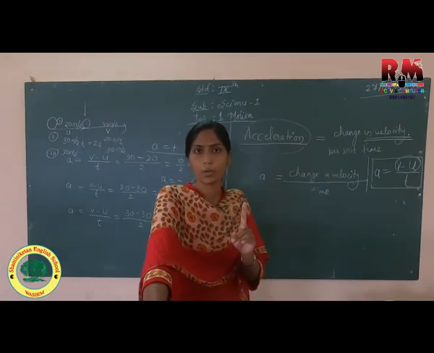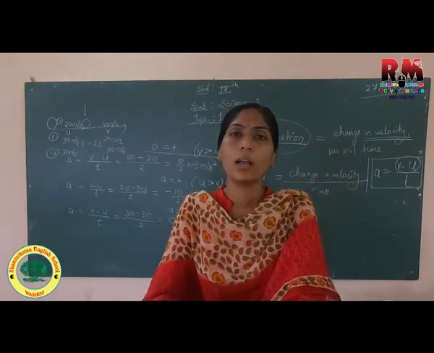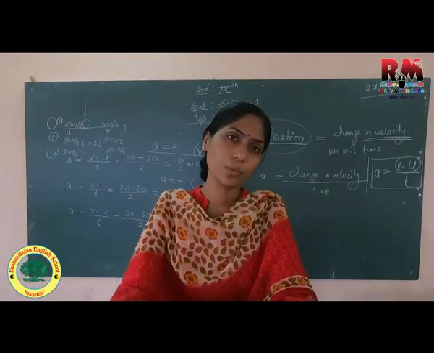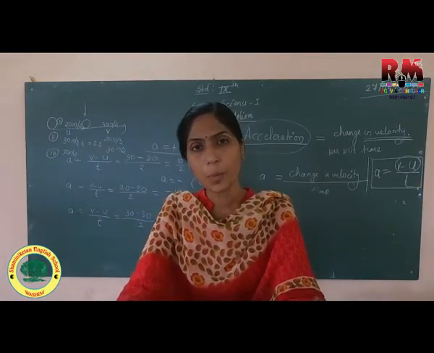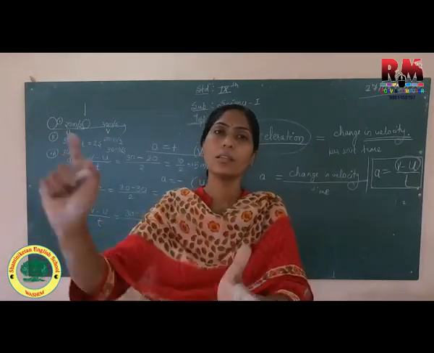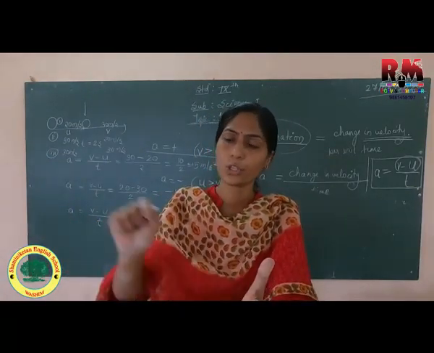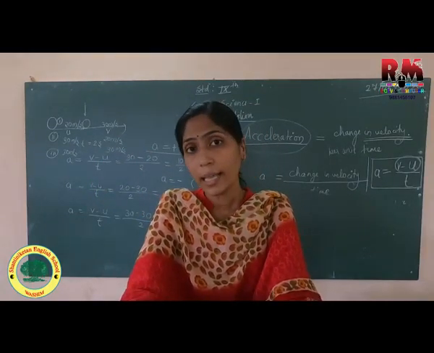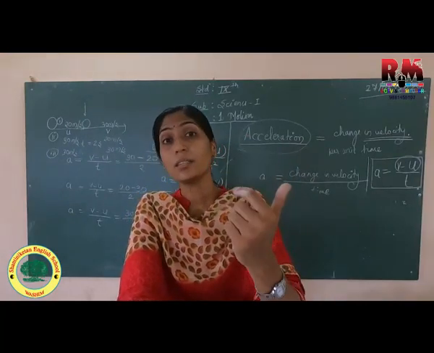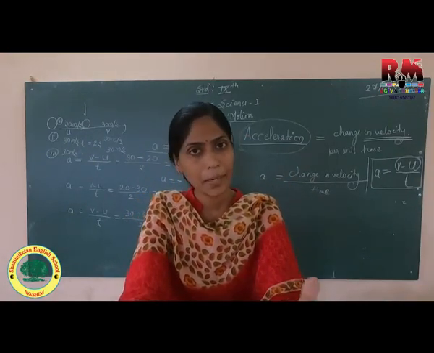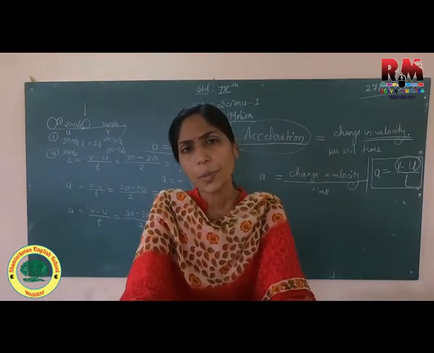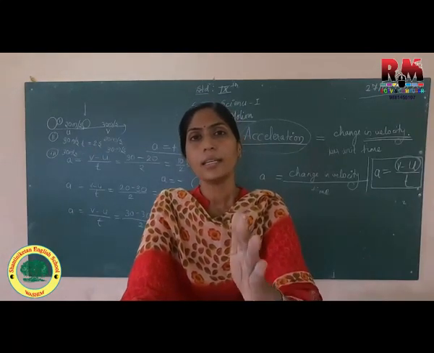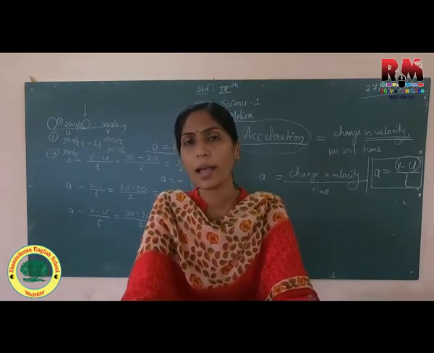So very first physical quantity which we have studied was distance. What is distance? Distance is the actual path covered by an object. Okay. So displacement. Displacement is what? The shortest distance between initial and final position. Shortest distance between initial and final position is called as displacement. Then we have seen speed. Speed is what? It is related to distance. It is depending on distance. With respect to time we are considering the given time. So speed is distance covered per unit time.